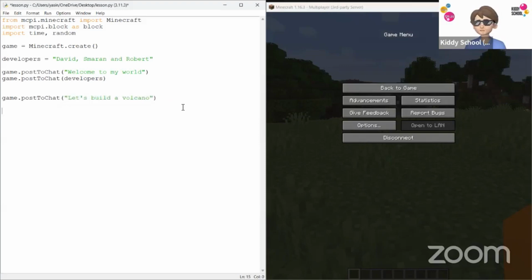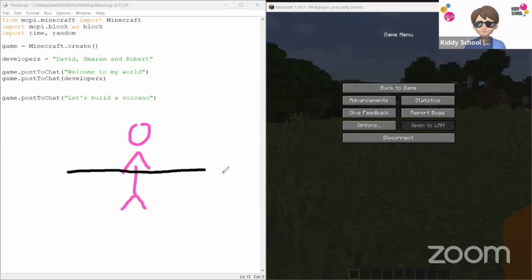Now, in order to know where the player is standing in Minecraft, let's say if this is you as a player, and Minecraft is a 3D game. So in a 3D game, you have three axes to work with, which is the x-axis, which goes horizontally. And this is all about you going right and left on your road.